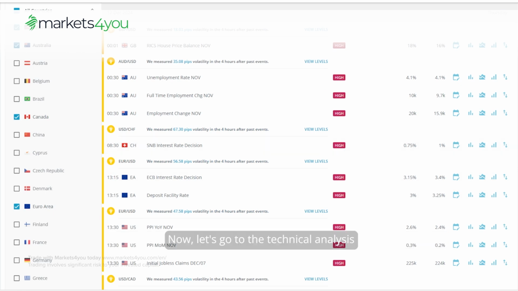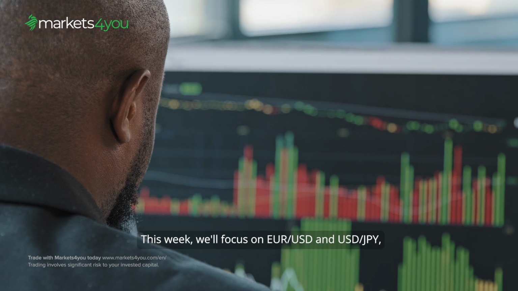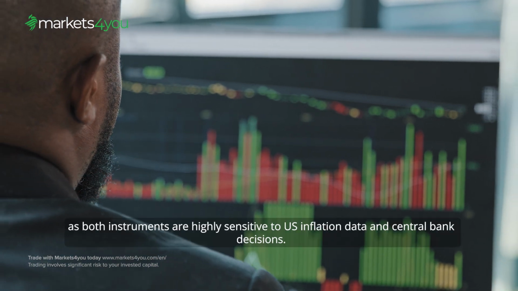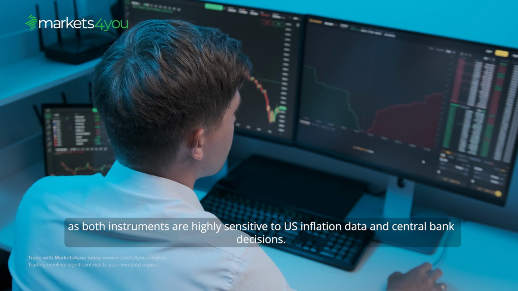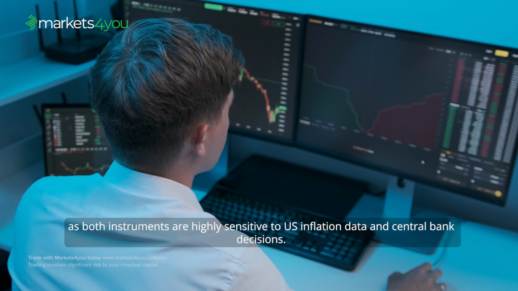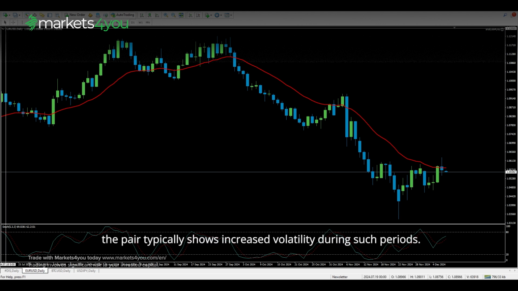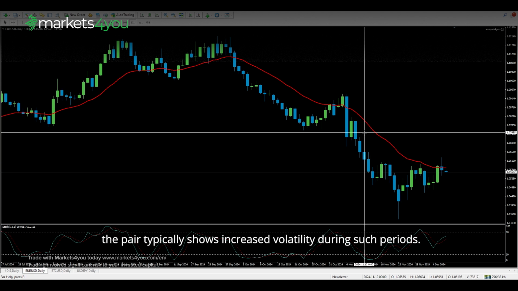Now, let's go to the technical analysis. This week, we'll focus on Euro to US dollar and US dollar to Japanese yen, as both instruments are highly sensitive to US inflation data and central bank decisions. Let's start with Euro to US dollar. With US CPI data and ECB interest rate decision ahead, the pair typically shows increased volatility during such periods.